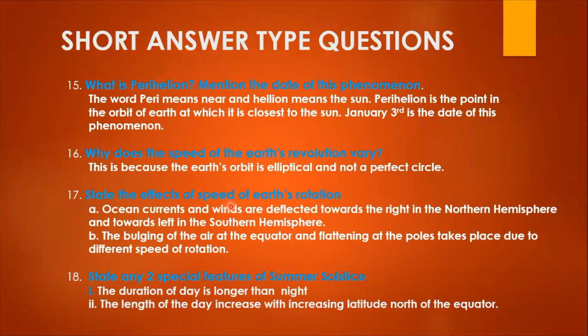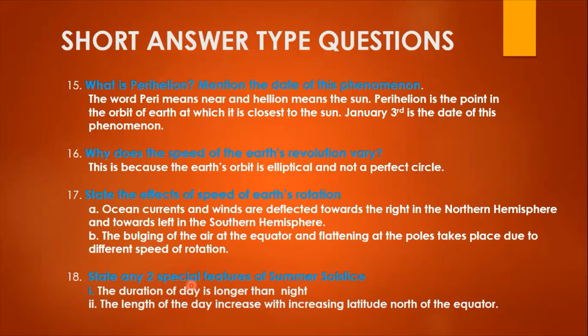Now state the effects of speed of Earth's rotation. So effects means it can be more. State one effect or state only one. If they are asking, you have to write only one. Here, effects they are asking, so I have given here 2 effects, which you can write, and a little explanation is needed.